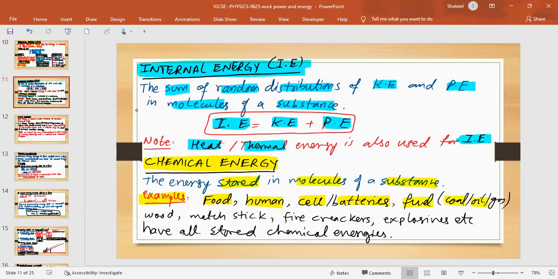Fuel, coal, oil, gas, wood, the matchstick that we use to light the stove to cook food, and firecrackers, which on different occasions and parties we explode to create sound and light effects. And then explosions, well, these are dangerous. Explosives all have chemical energy. So these were some of the things in which chemical energy is stored.